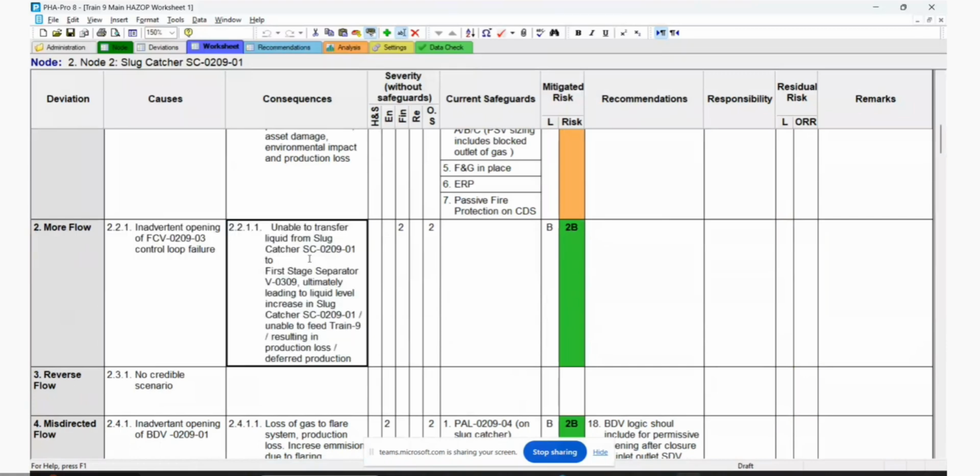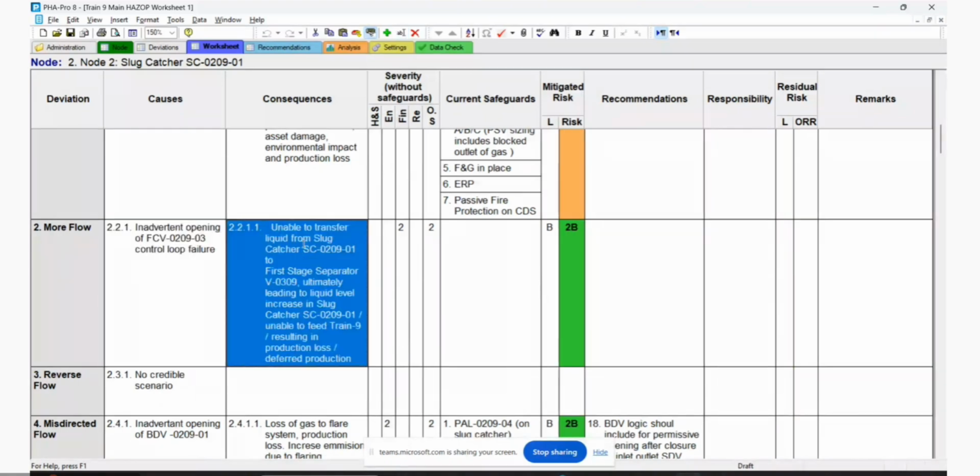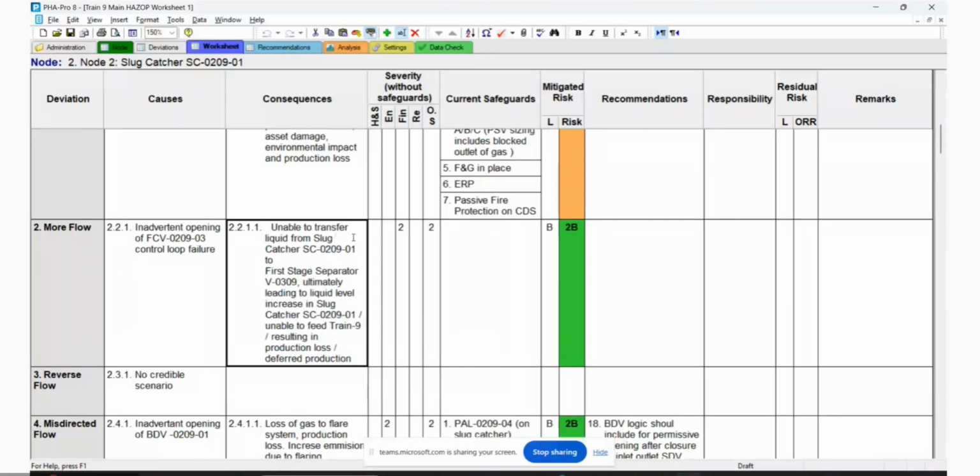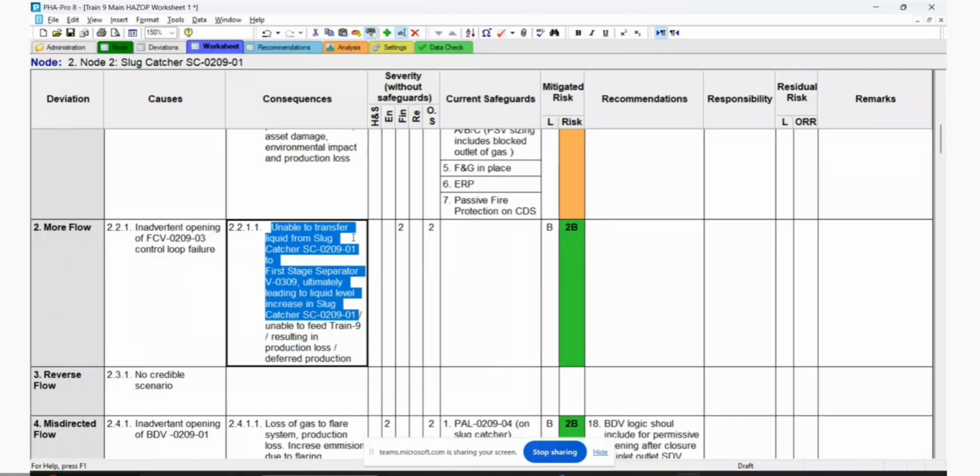So this unable to transfer the liquid from slug catcher. Now full open, inadvertent opening. I think this is not correct, right? This is not correct situation. Unable to transfer liquid catcher first stage. This is not correct. First is ultimately leading to liquid level increase. No, this is not correct. It's not this one. Should be not to the level.